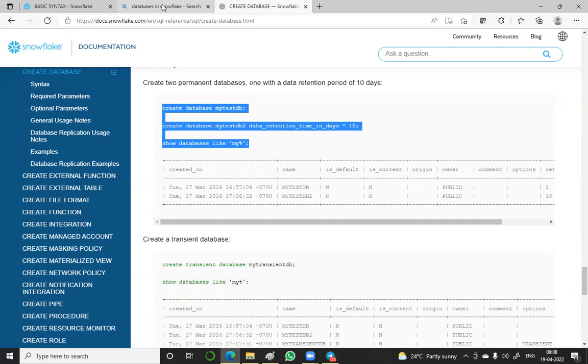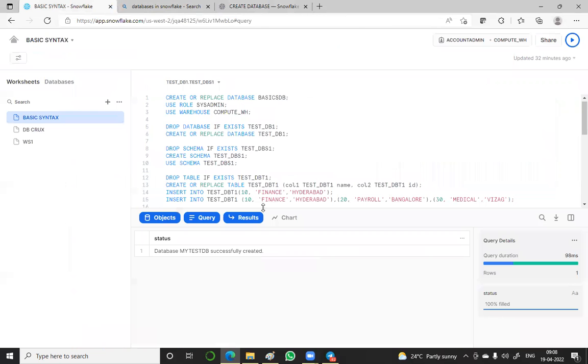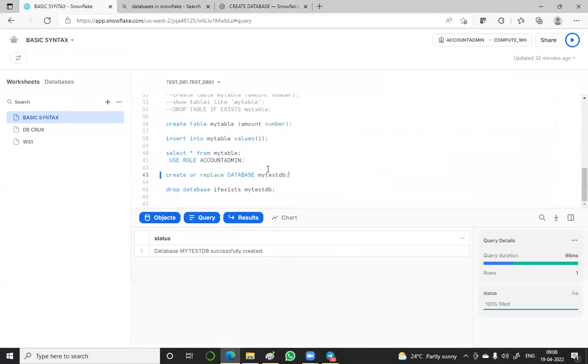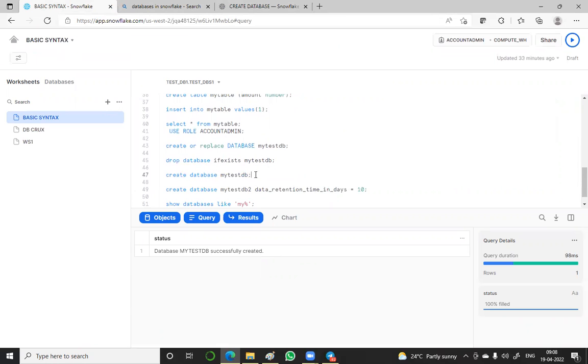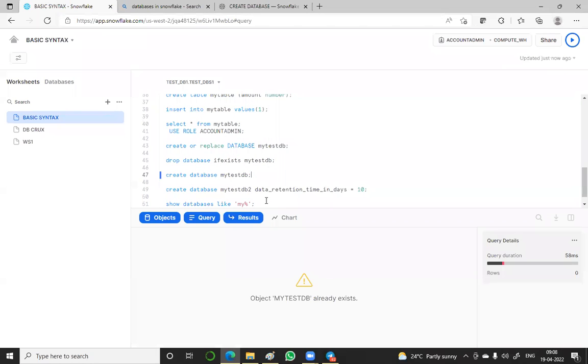Murali, you asked that question, that will also be answered here. After that we can see the remaining things. See, one database object may already exist, right? Object already exists, this one also.